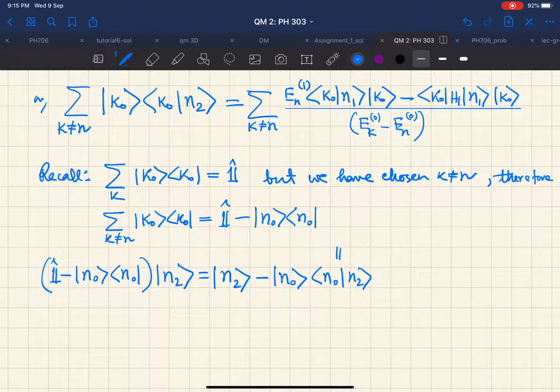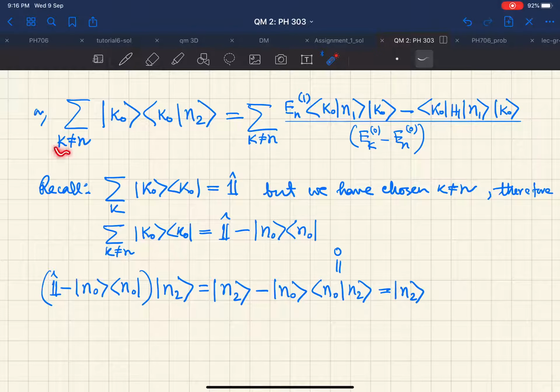But this again is 0 because of orthonormality, therefore this is nothing but |n2⟩. So the right hand side that we have written here is explicitly nothing but ket n2. So we write this equation again.